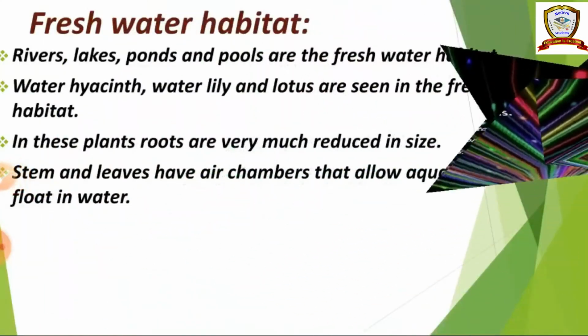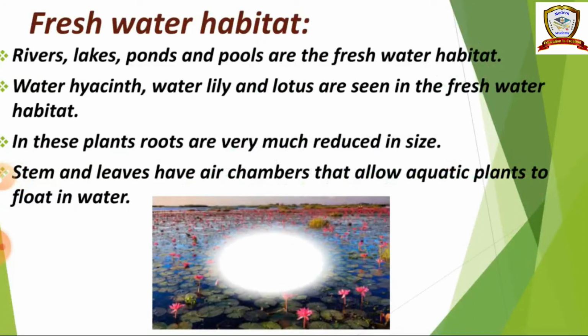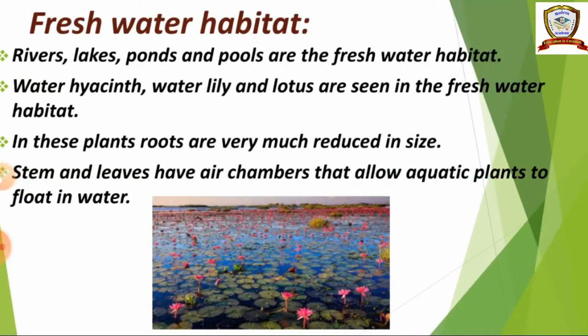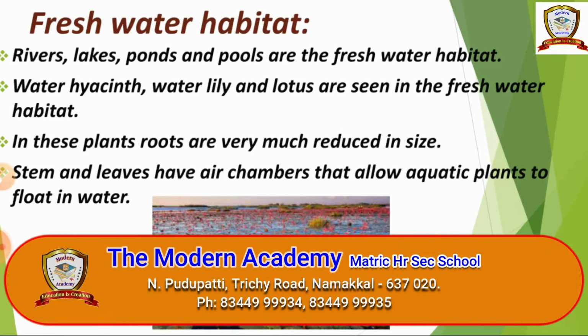The first one, freshwater habitat. Okay, actually habitat means each and every living organism need a place to live and reproduce. So that place is called habitat. So in that, aquatic habitat means the area that is completely covered by water is known as aquatic habitat, and the surrounding of that area occasionally covered by water, little water or some water.